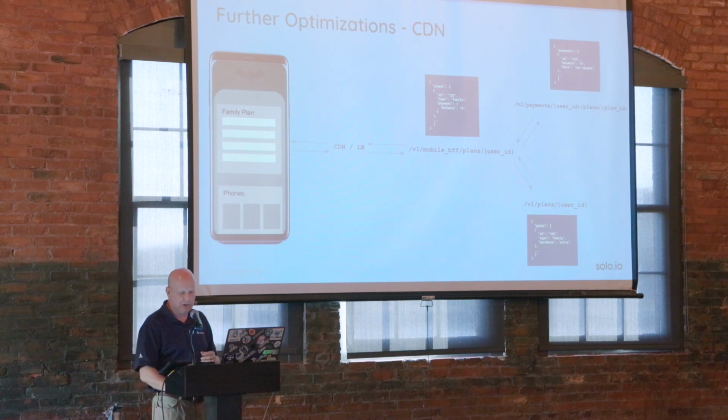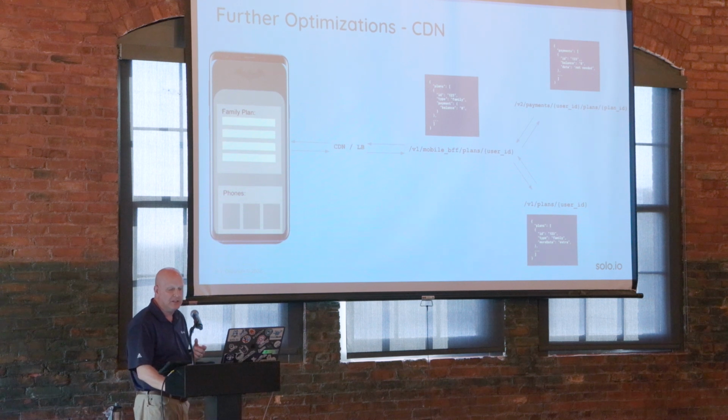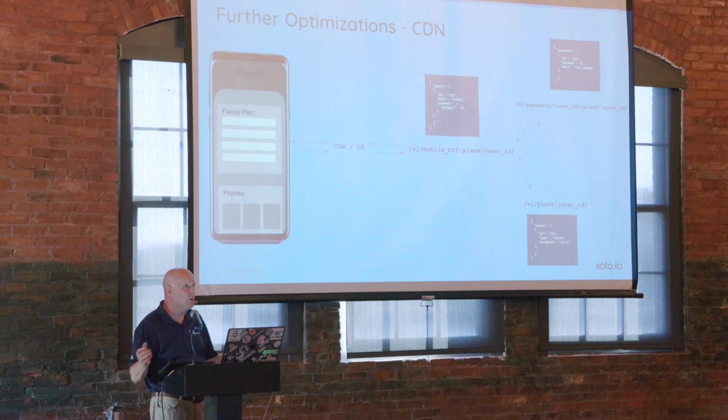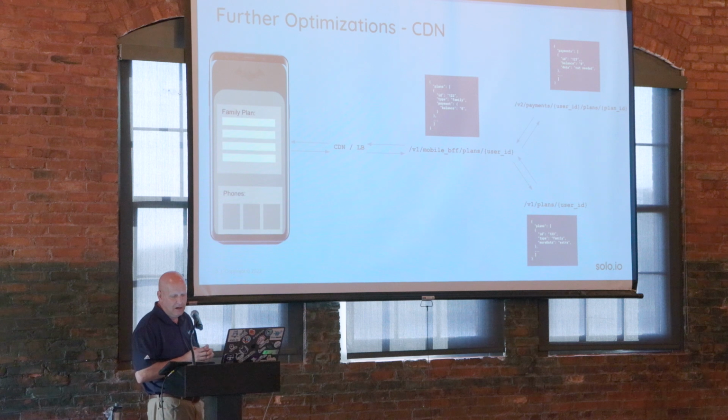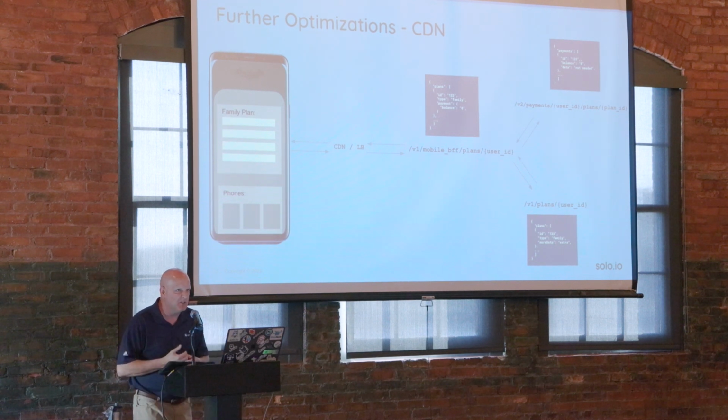So that's one optimization we could apply. We could also do things with content delivery networks by caching some of the content. That will help us for some of our use cases, but not for things where we're actually doing writes via things like HTTP posts and puts.